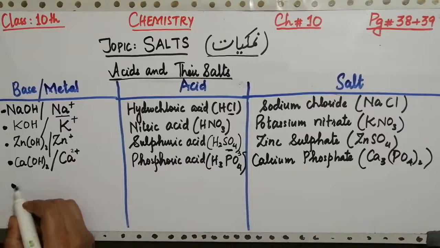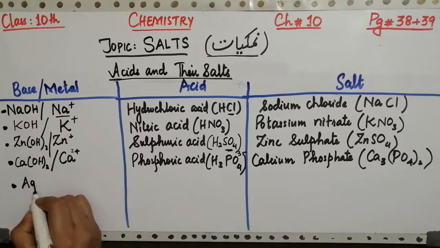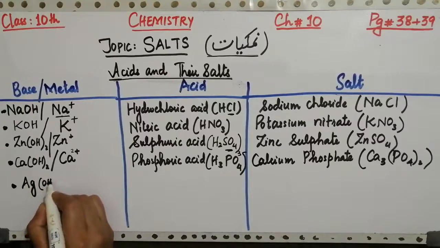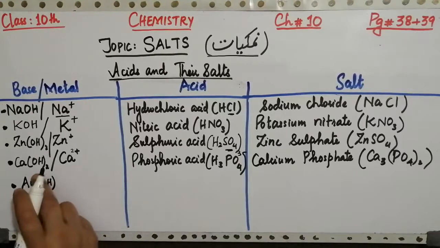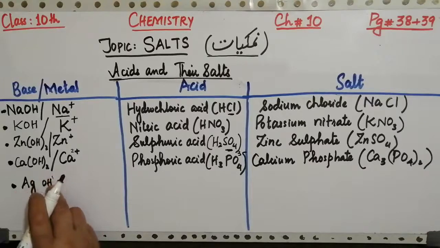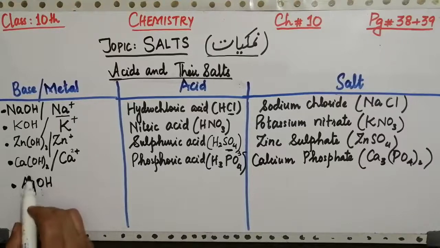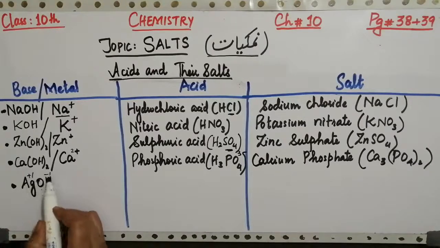The next example is taken from, we can write here, silver hydroxide. So simply you can write silver hydroxide, because the valency of silver is +1 and hydroxide is -1.